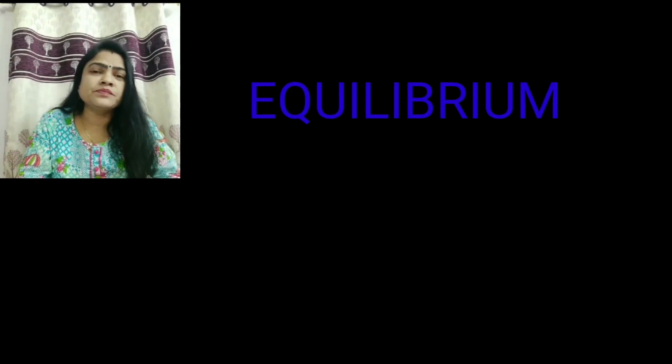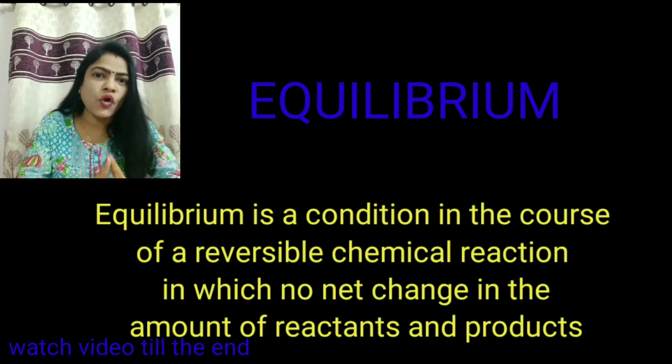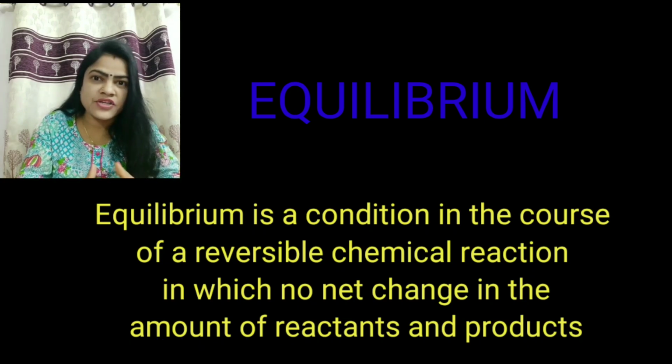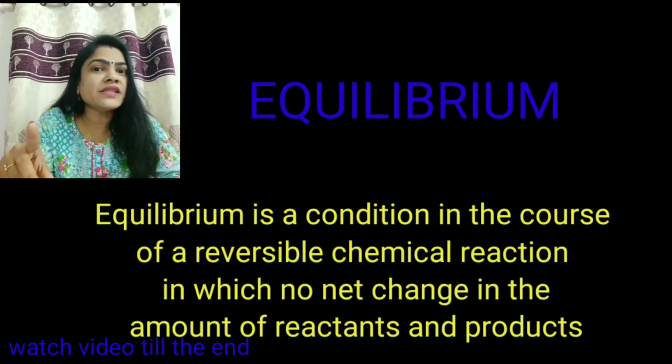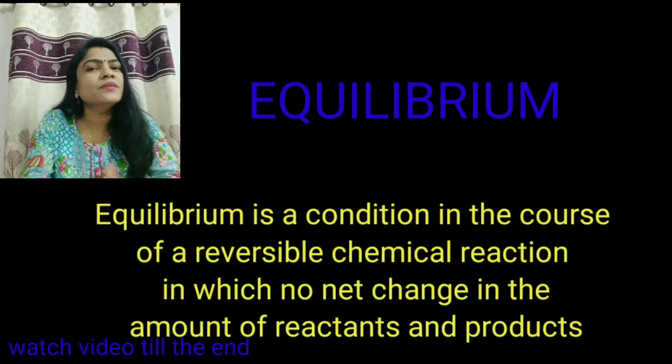First, I give a small definition about equilibrium. Then I explain and elaborate this topic. Equilibrium is a condition in the course of a reversible chemical reaction in which there is no net change in the amount of reactants and the product.